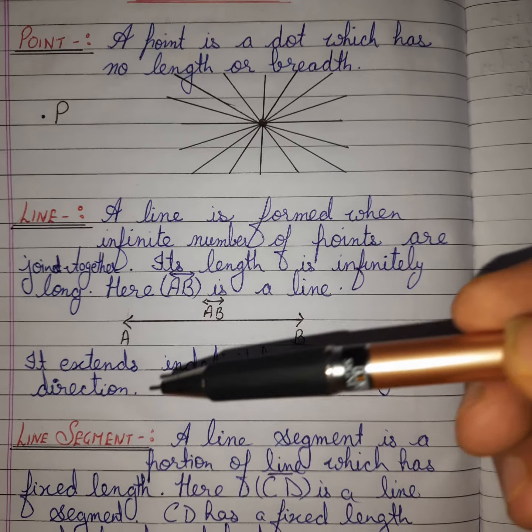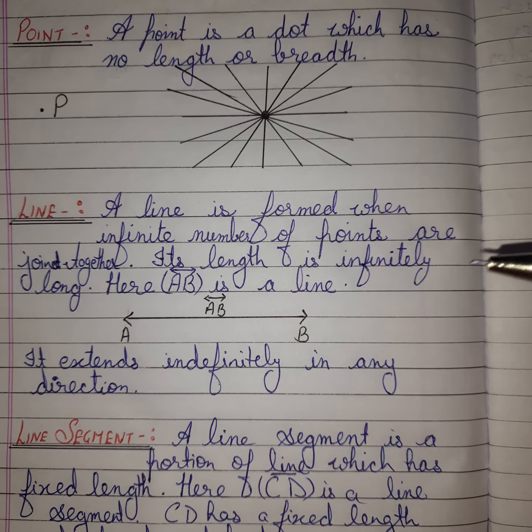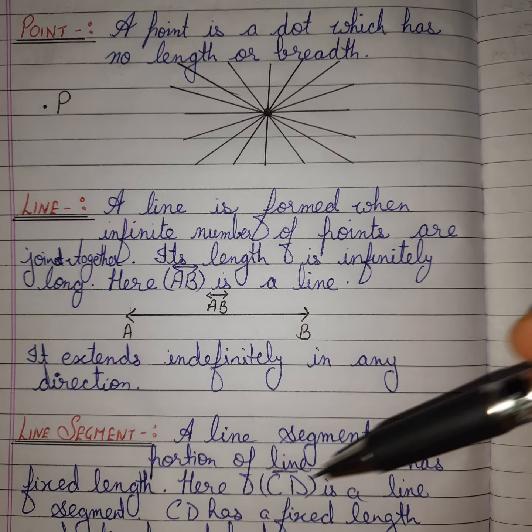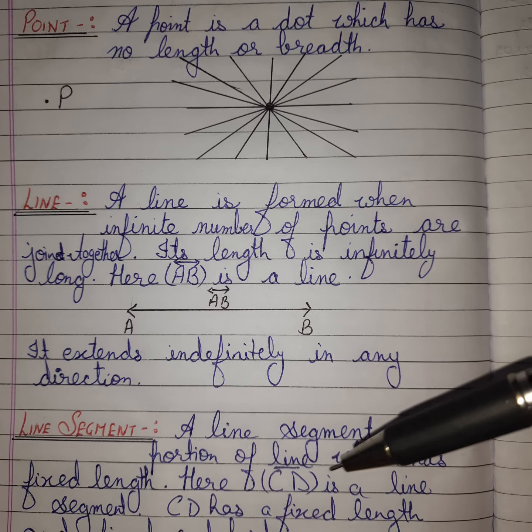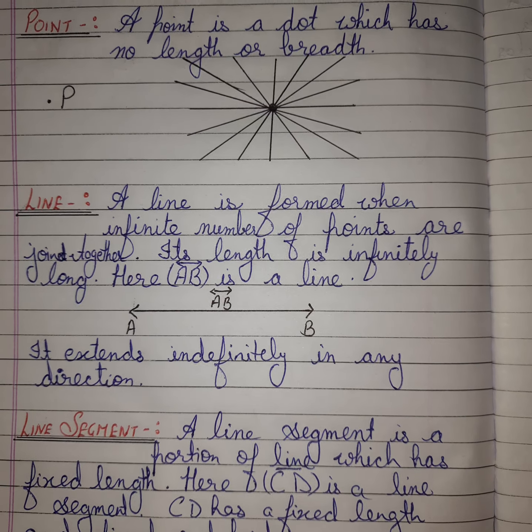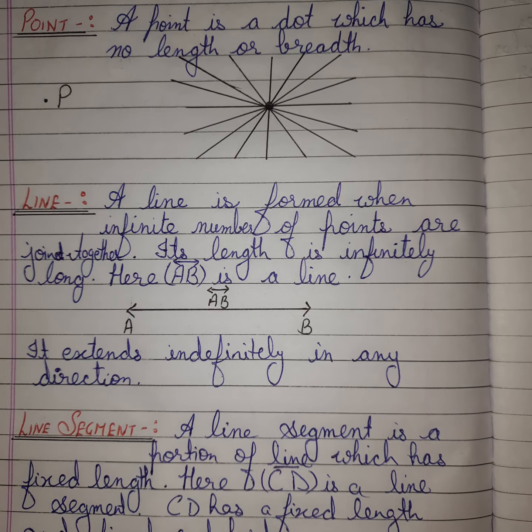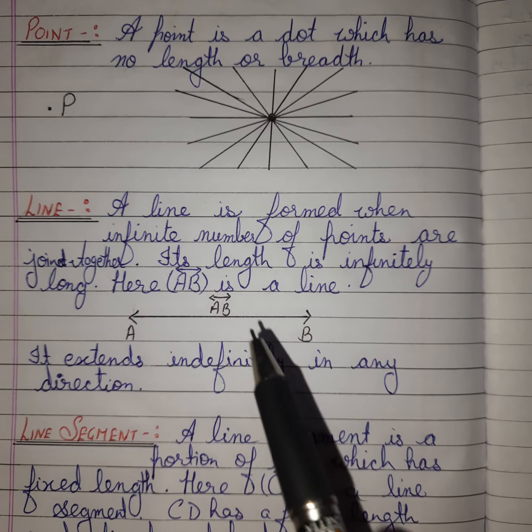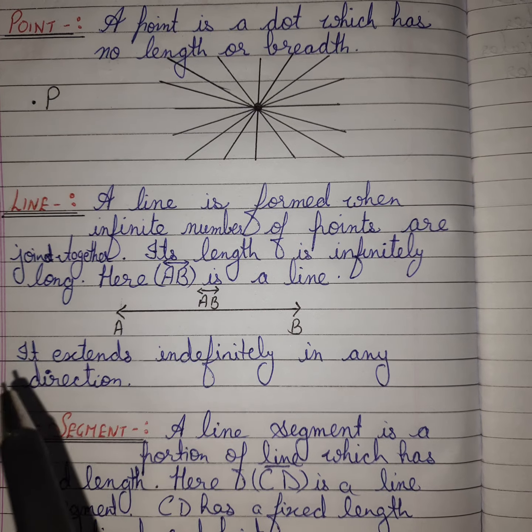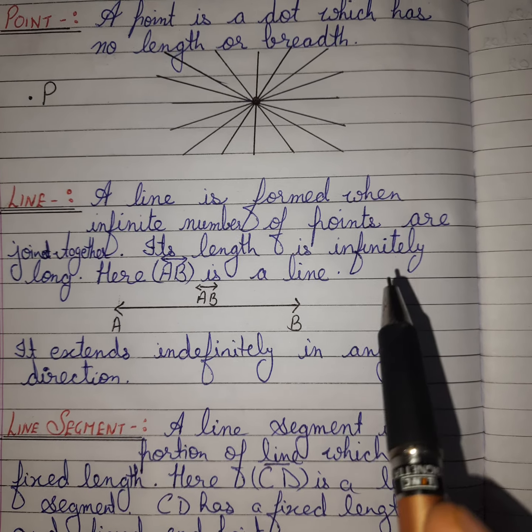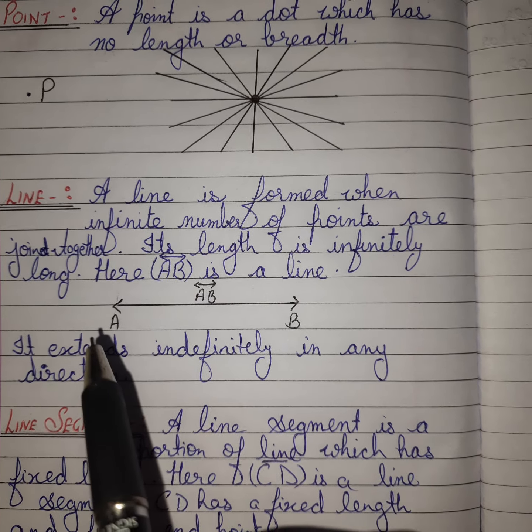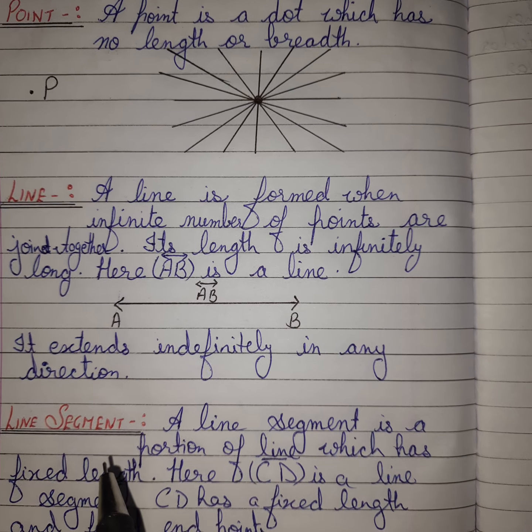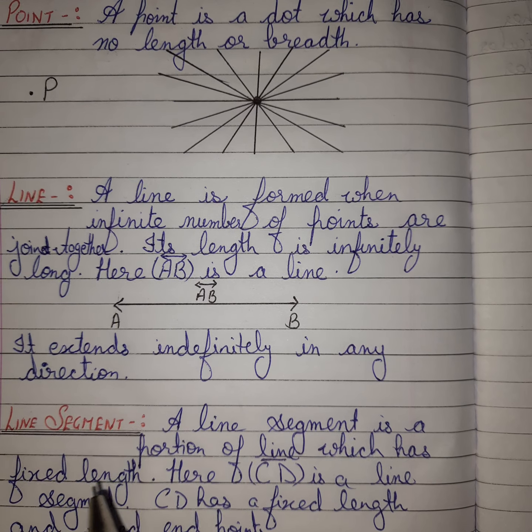Now next is line segment. What is a line segment? A line segment is a portion of a line which has fixed length. In the line segment we are fixing the length. In a line we have not fixed the length. It is going on indefinitely in any direction. It means in both directions it goes on indefinitely. But in the line segment, its length is fixed.